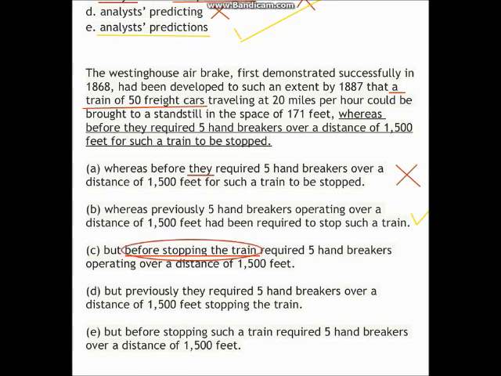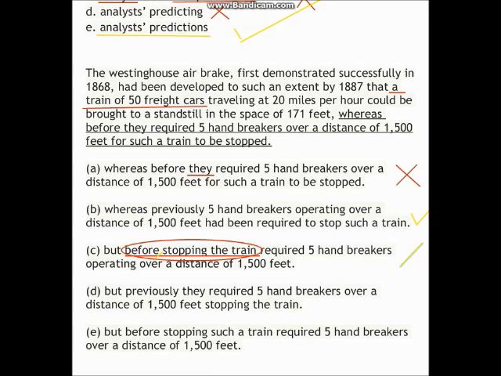"Before stopping the train required 5 handbrakers," and that's not what we mean. What we really need here is a comma: "before, comma, stopping the train required 5 handbrakers," because "before" should mean earlier, in the past, and so it has to be split up from "stopping the train," or else it starts to modify "stopping the train."